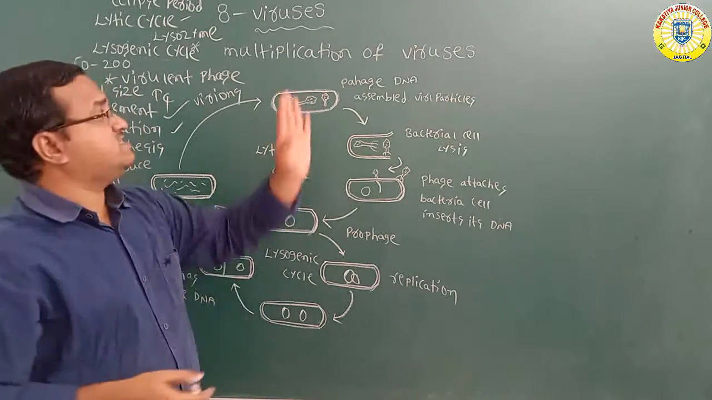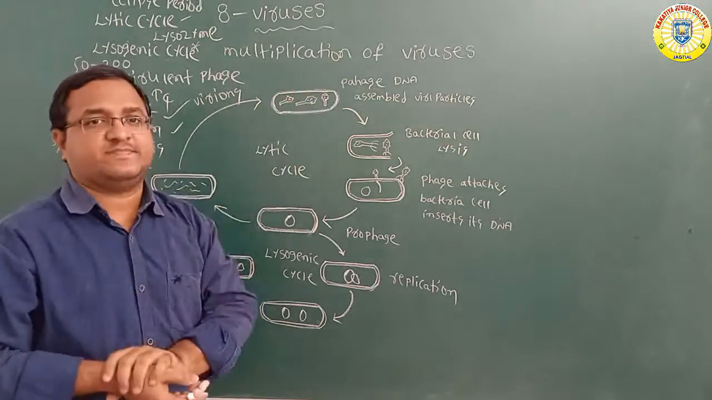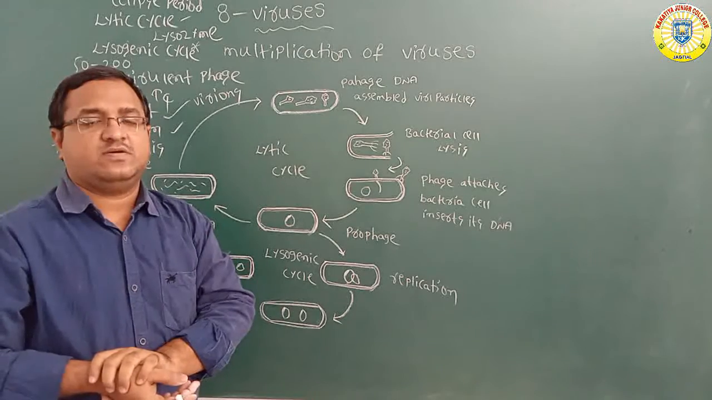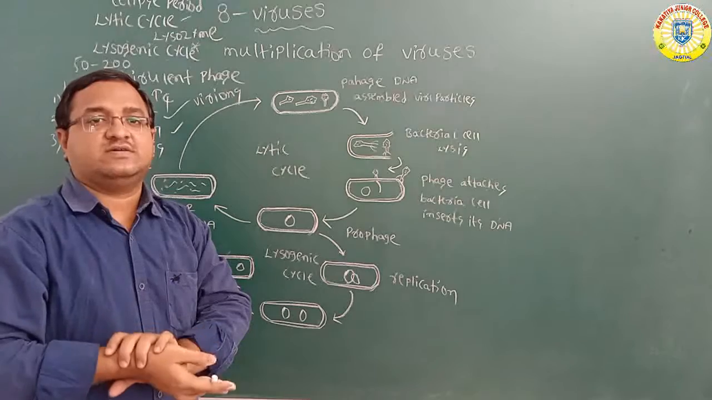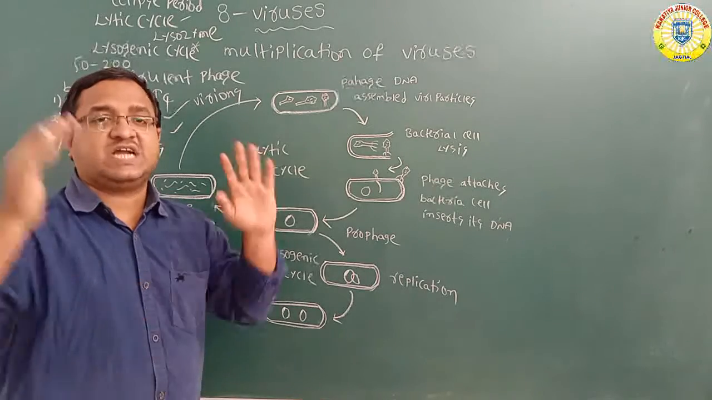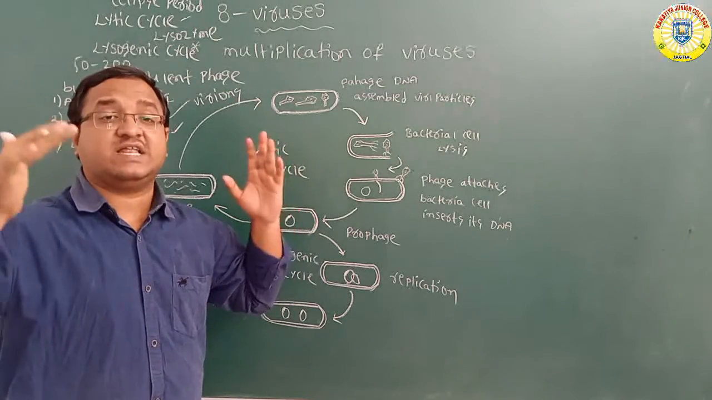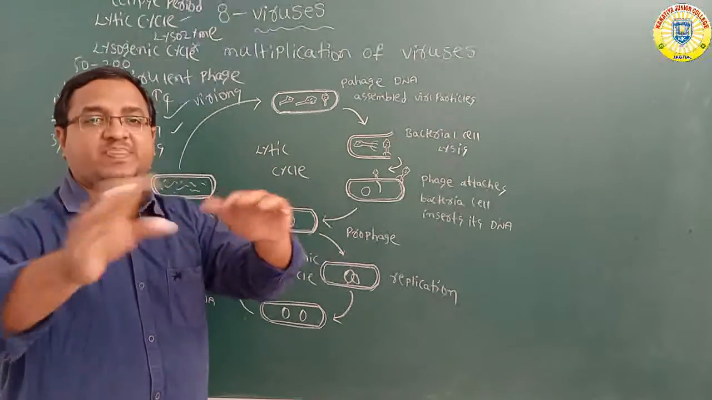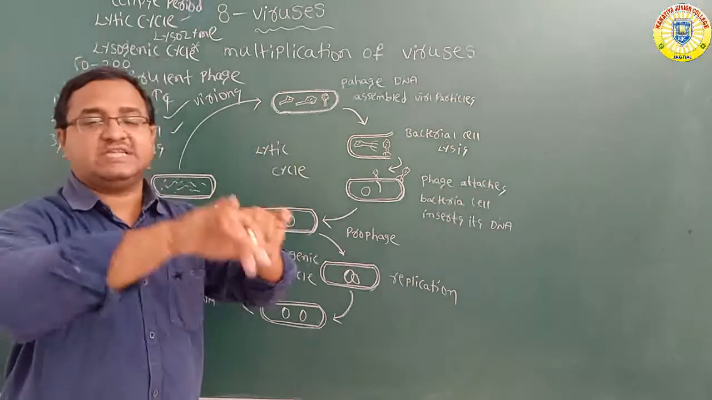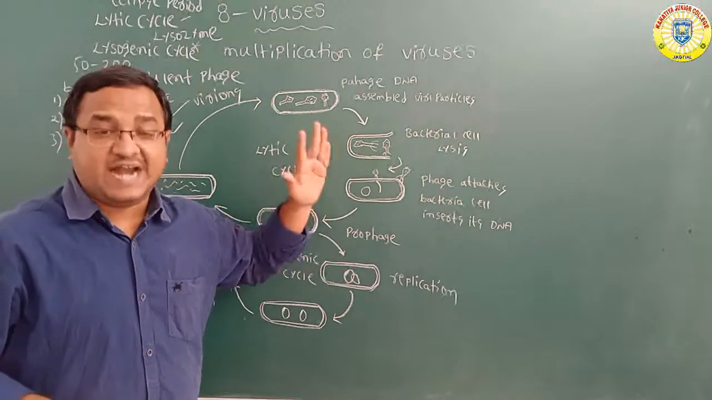So first, what is that? Multiplication of viruses. Viruses will multiply only when they enter into the host cell. The best understood viral life cycles are those of bacteriophages. Phages can multiply in two methods: one is the lytic cycle and another is the lysogenic cycle. We are discussing only the lytic cycle.